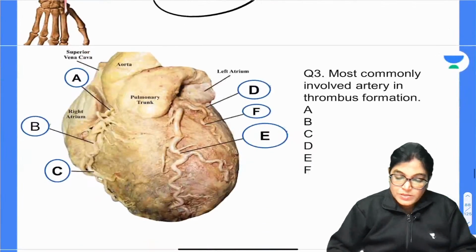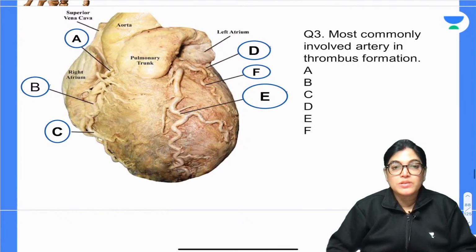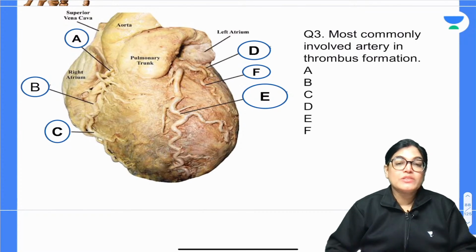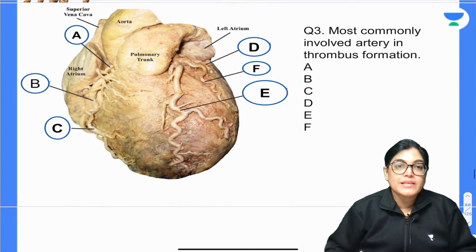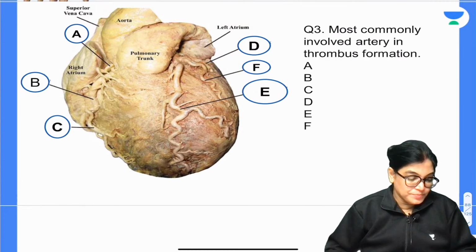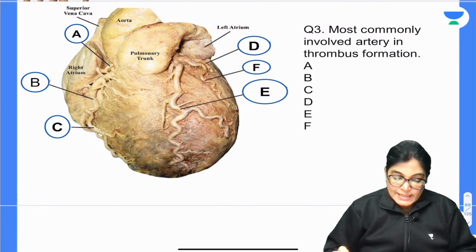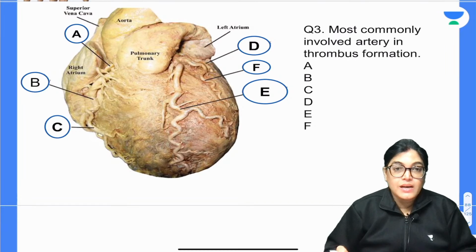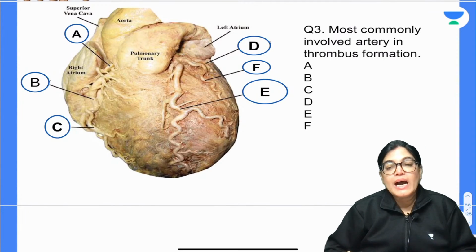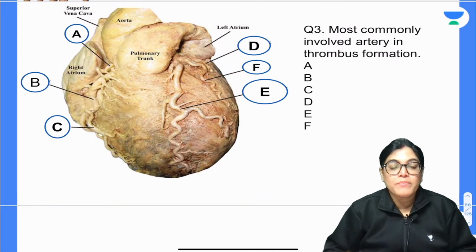Okay, so let's move on to the third MCQ, question number 3. Most commonly involved artery in thrombus formation: A, B, C, D, E, F. So that means you have to identify these arteries in this specimen. Six labelings are there. Identify and tell me which of the following arteries is involved in the thrombus formation.